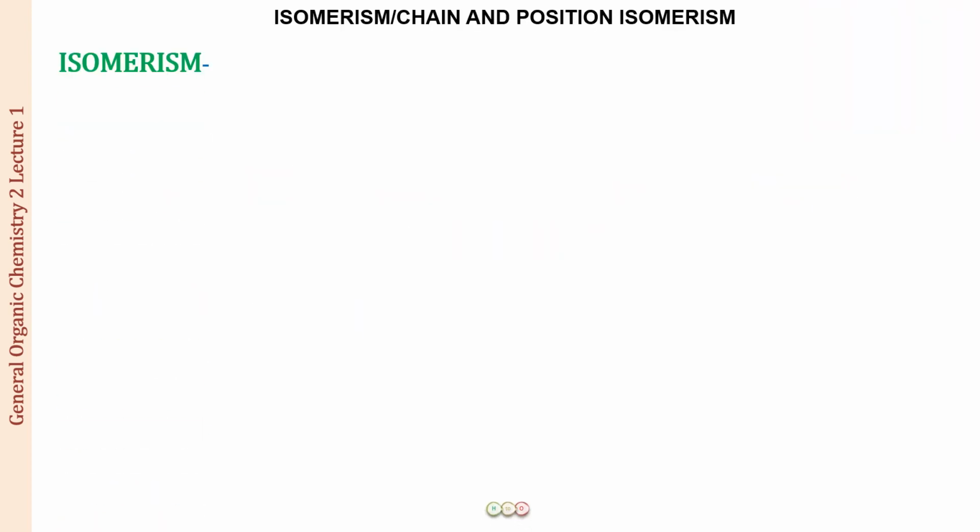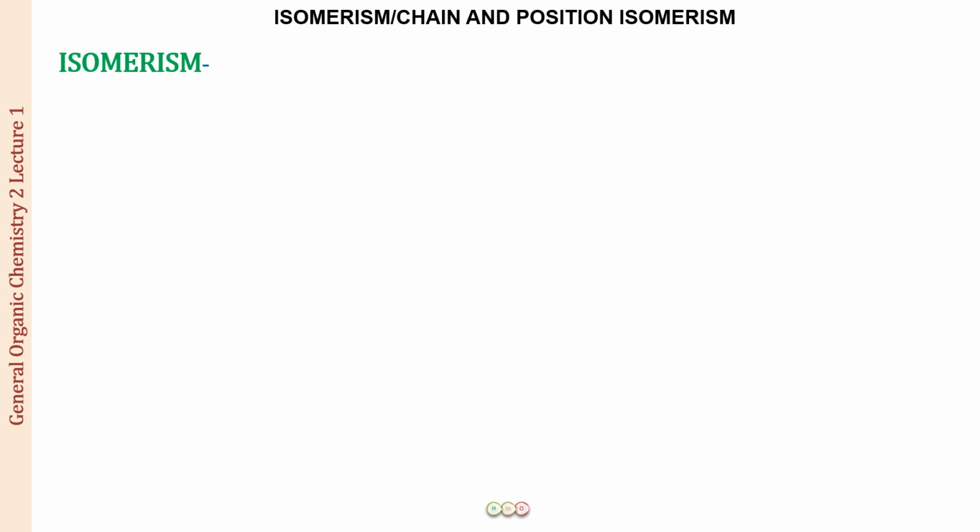So let us start the learning today with the understanding of the term. First of all, what is isomerism? And for this we will have to go back to lecture 1 from this course, general organic chemistry, where you learned what is organic chemistry, what are organic compounds, and all that basic information, right?